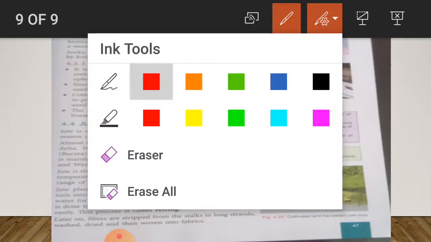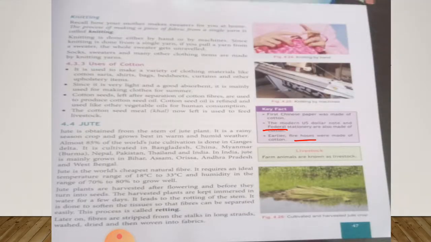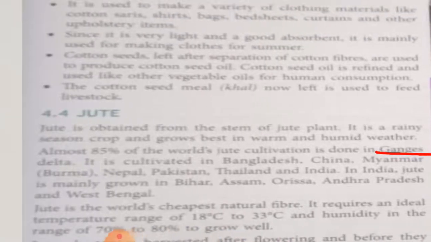Just a minute. Ganges Delta. This is Sundarbans Delta or Bengal Delta.